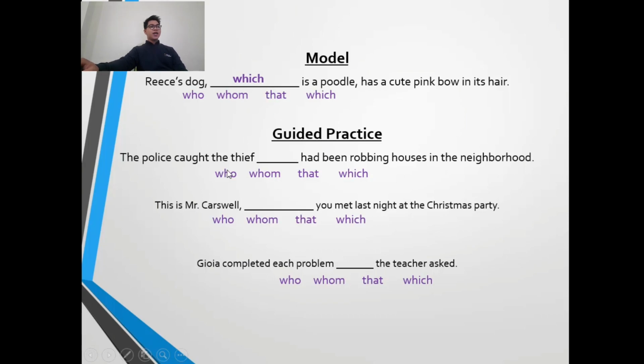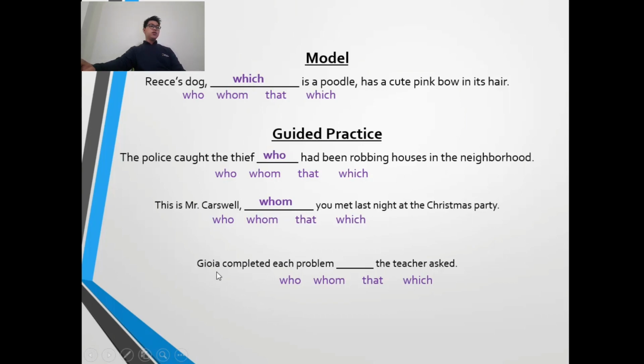The police caught the thief who had been robbing houses in the neighborhood. This is Mrs. Carswell, whom you met last night at the Christmas party. Okay, Carswell, comma, whom you met. This is the difference between who and whom: if you see a comma and it talks about people or persons, you have to use whom.